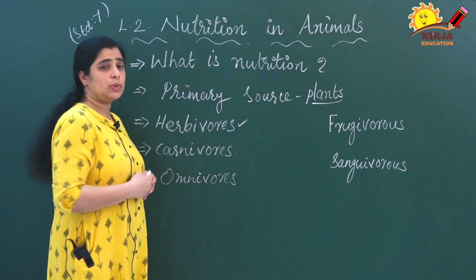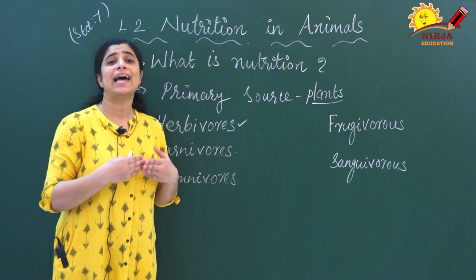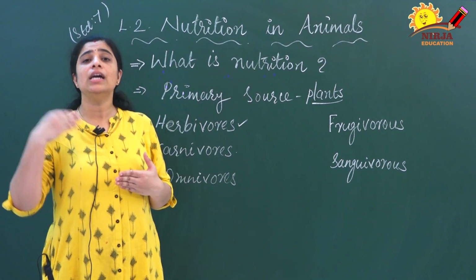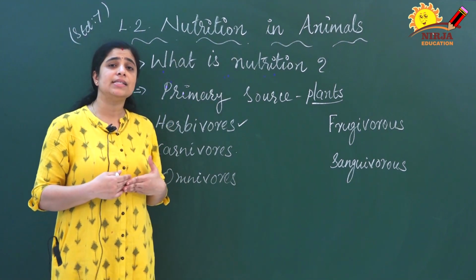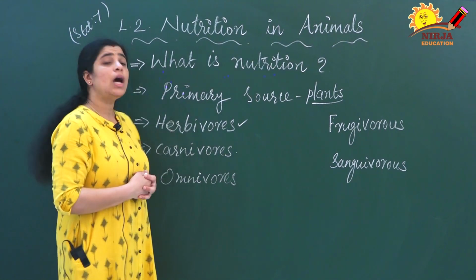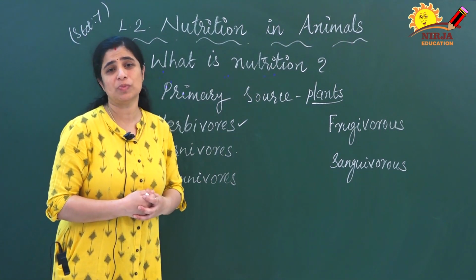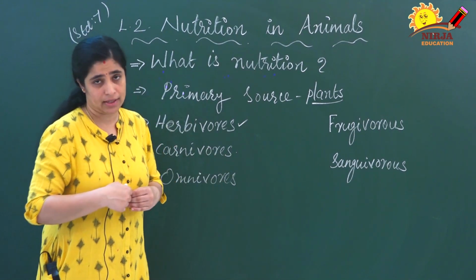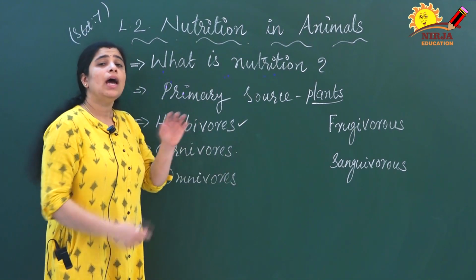Then what are carnivores? The animals that eat the flesh of other animals, that means that eat the smaller animals, are known as carnivores. And the last one is omnivores. Omnivores means they eat both plants as well as flesh. They are known as omnivores.